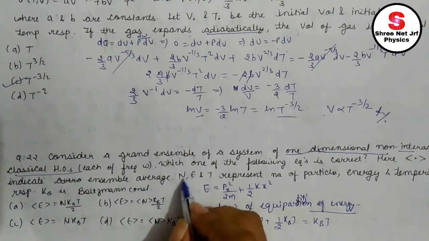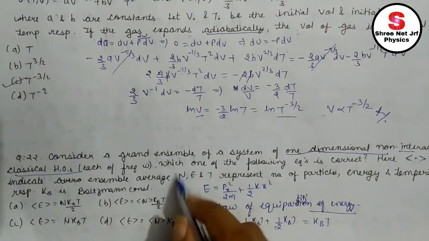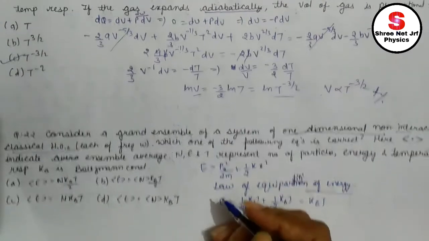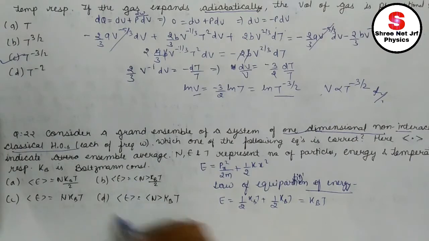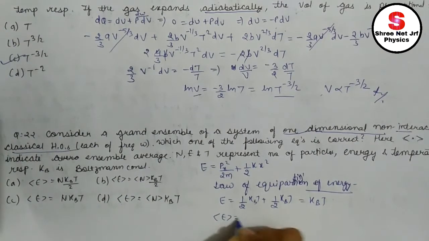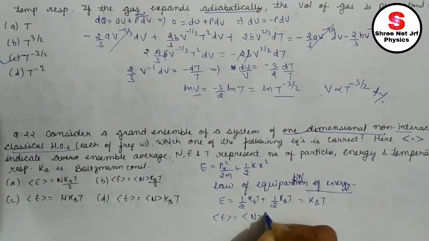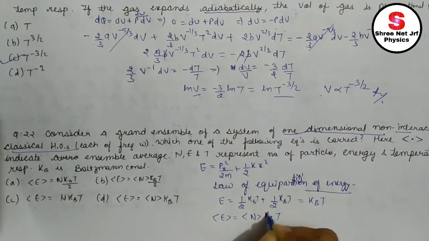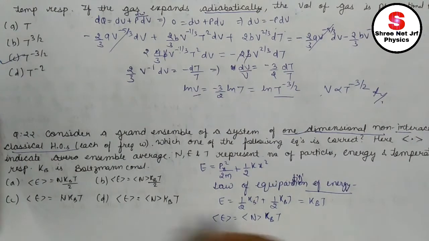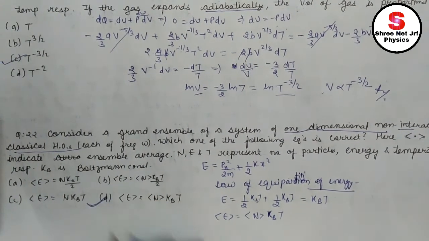We are given that here there are n particles, n is the number of particles, and we are to find the average of E. That means the average of E equals what? I just need to multiply this by n. Average of E is n kBT. So option D is our right answer.